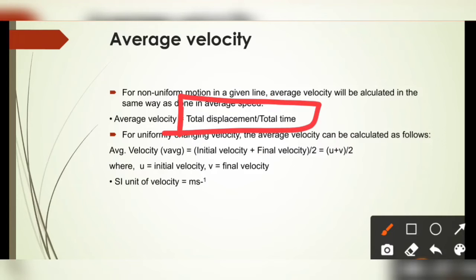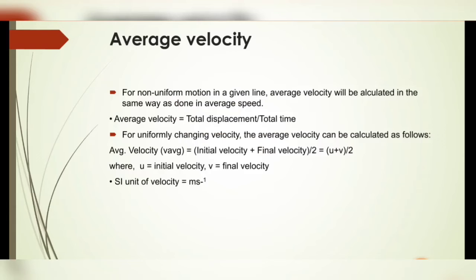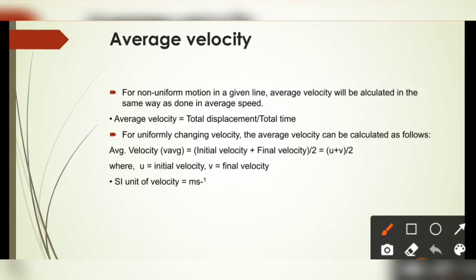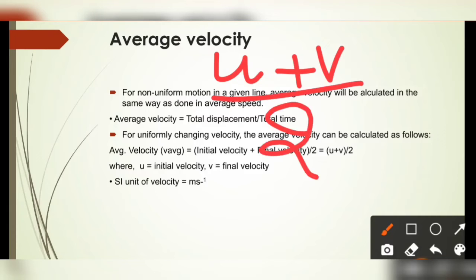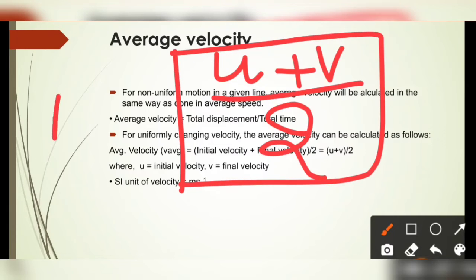But if the velocity is continuously changing at a uniform rate, then the average velocity can be calculated as the initial velocity u plus the final velocity v, divided by 2. The unit remains the same. This is the average velocity if it is changing uniformly in a given straight line.